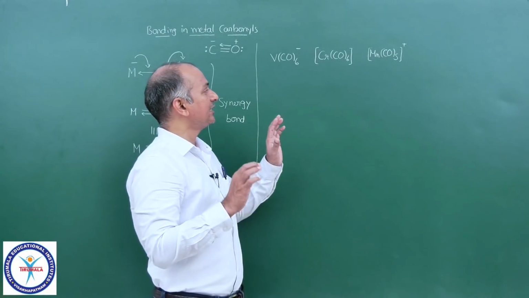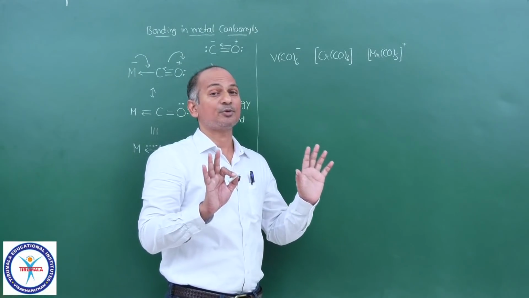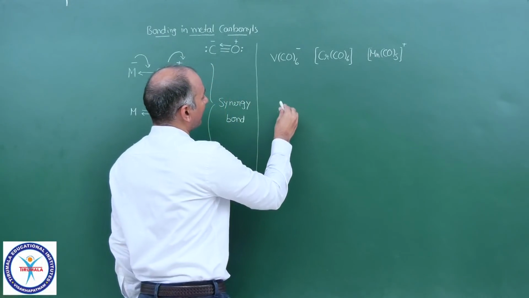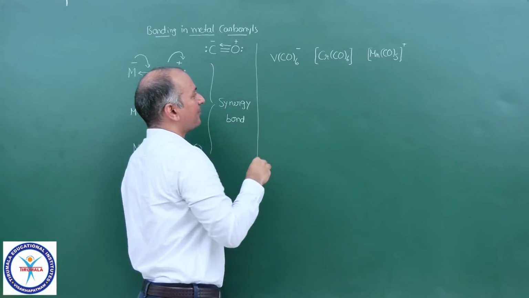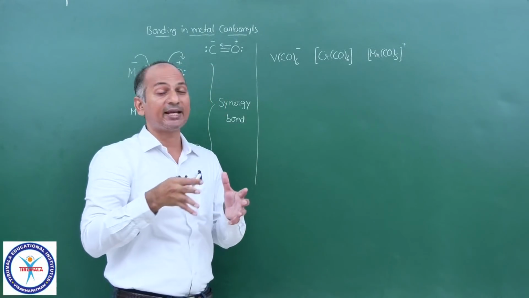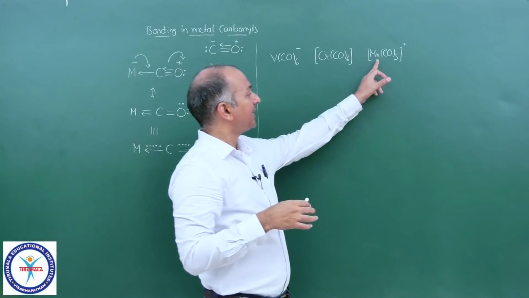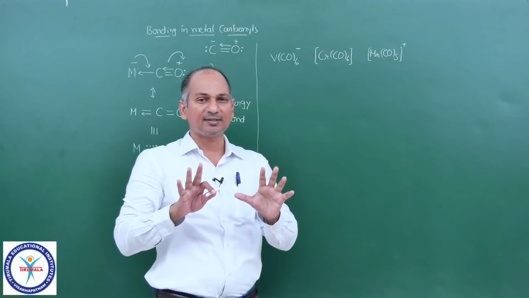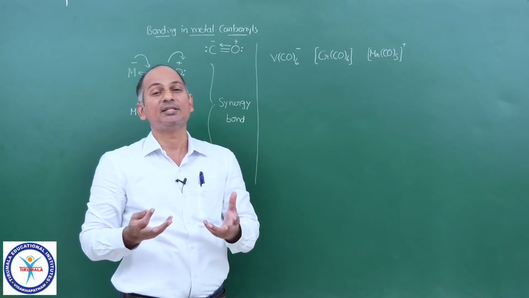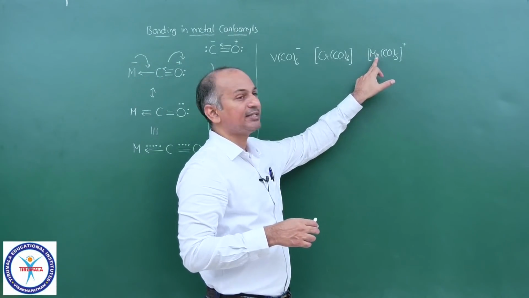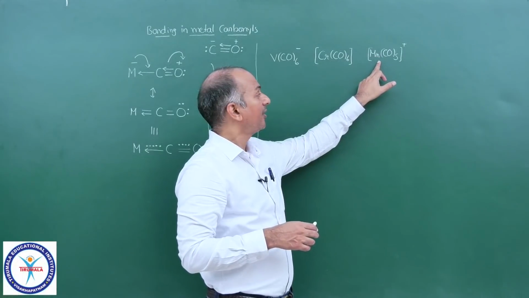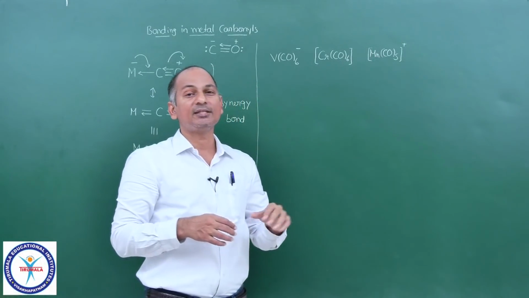So, suppose the question is about bond order first. Then V minus has the maximum donating ability because it is carrying negative charge, and Mn plus has the least ability to donate electron density because it is carrying plus charge. Because it has the least tendency to donate the electron pair, the carbon monoxide bond order there is the maximum.